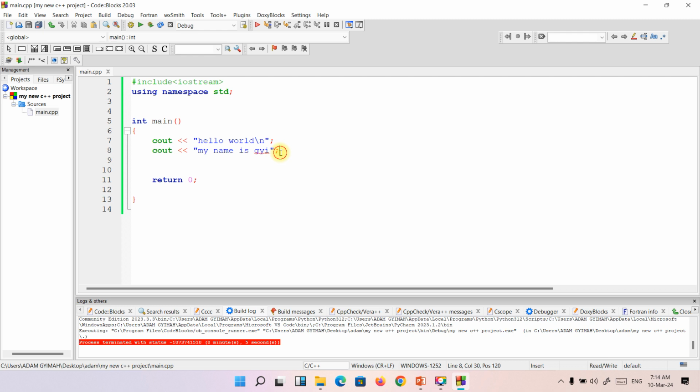Let's see if you want to write another one like this. Let me write cout, "I am learning C plus plus." If you want this new line of code that I've written to execute on the next line, you introduce backslash n here. For the third one, you introduce backslash n as well. So what does backslash n mean? It means to execute the next line of code on a new line.